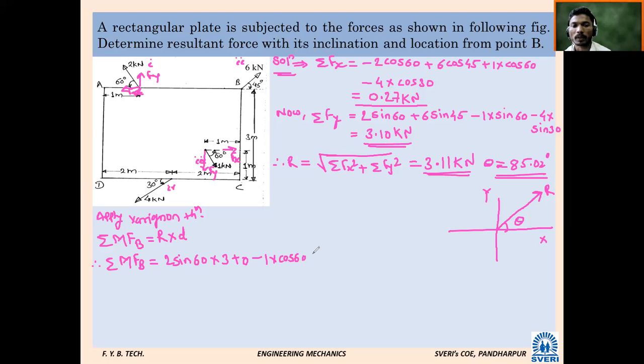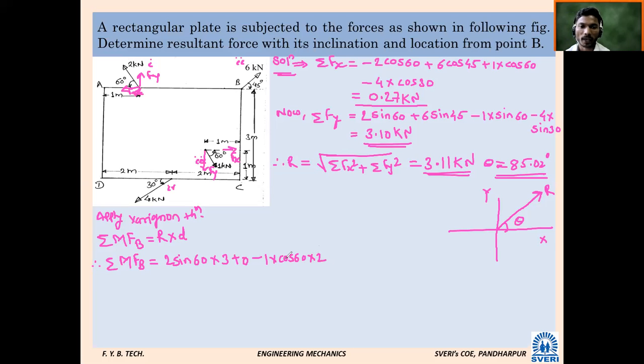What is the distance of the X component from point B? 3 meters? 2, sir. Count: 1, 2, 3, 4. How much is it? 2 meters. 2 meters is the correct answer, because from the bottom 1 meter is given. So 2. Yes. Now about Fy.